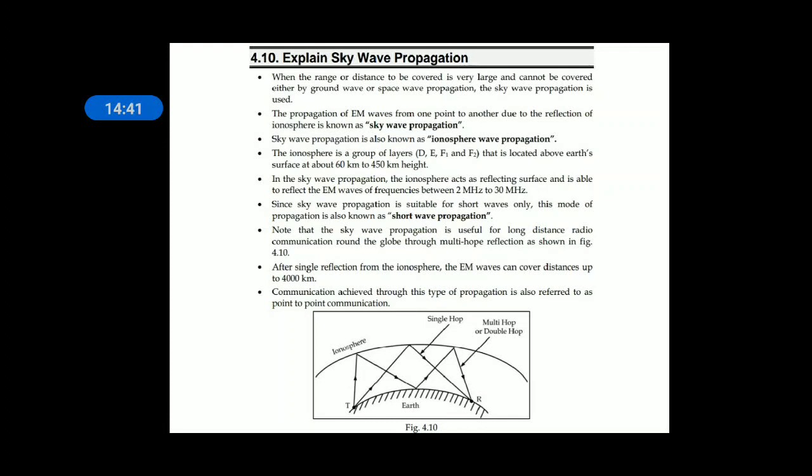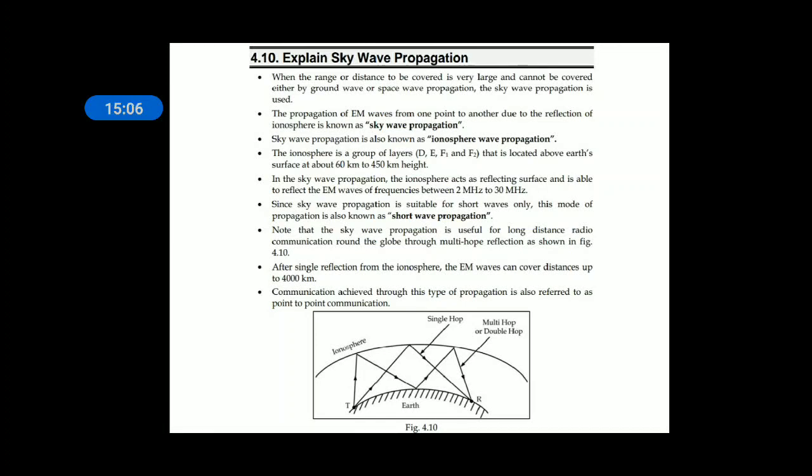When the range or distance to be covered is very large and cannot be covered by either ground wave or space wave, the sky wave propagation is used. So when ground wave and space wave fail to cover larger distances, sky wave will be used. The propagation of EM waves from one point to another point due to the reflection of the ionosphere is known as sky wave propagation. Sky wave propagation is also known as ionospheric propagation.